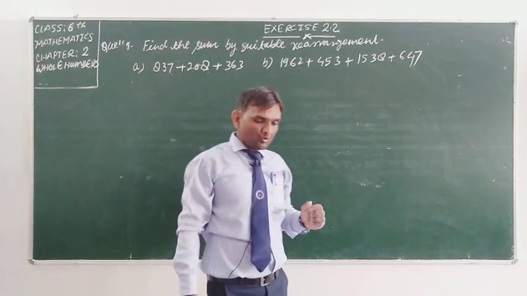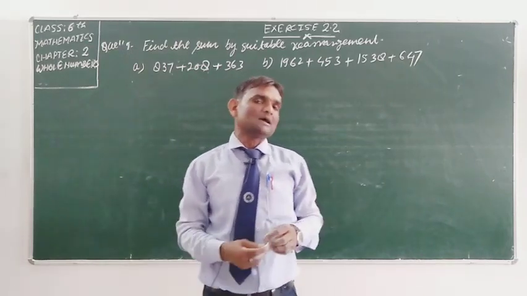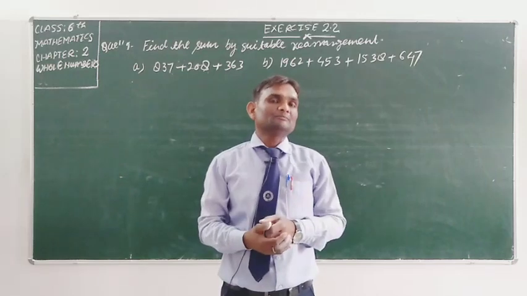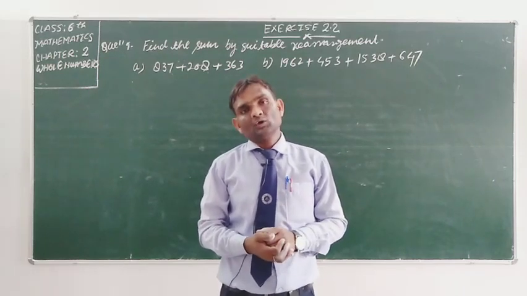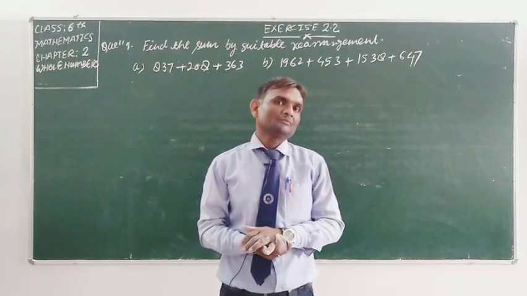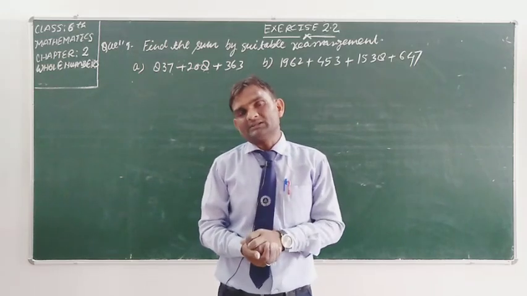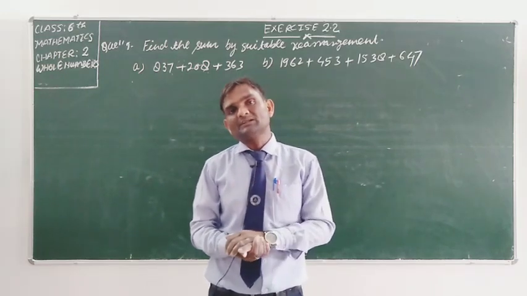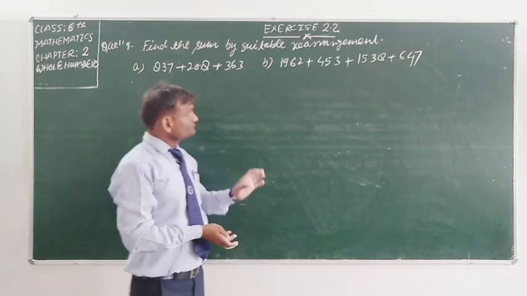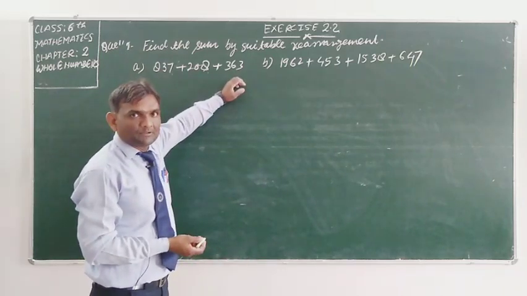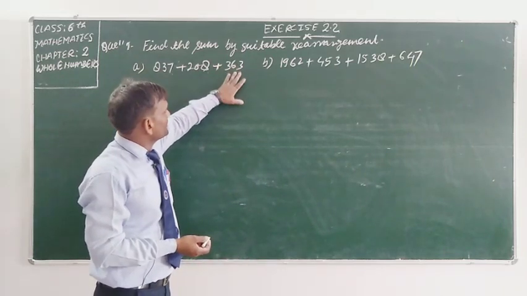Student, you have already studied about the properties of whole numbers. Closure property, commutative property, associative property, distributive property, etc. You have already studied in the introduction video.